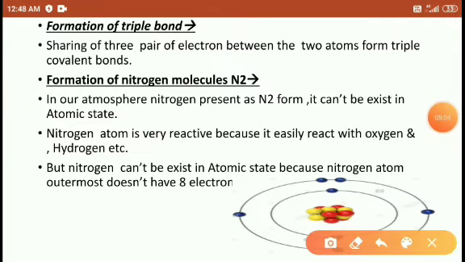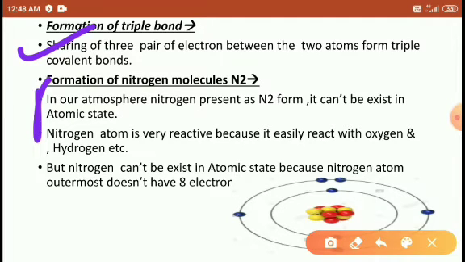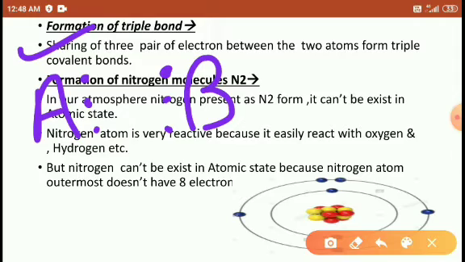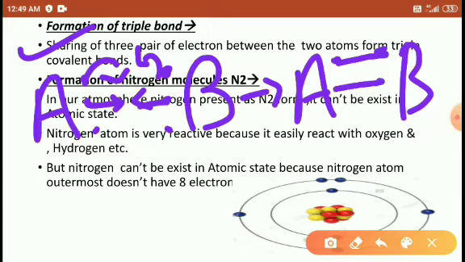So for the formation of a triple bond, first I will explain the definition. Here I am using an A atom which contains 3 electrons and another B atom which also contains 3 electrons, either the same atom or different atoms. This one shares, this one shares, then forms one bond between A and B. Next this one shares, this one shares, forming a second bond between A and B. This shares and this also shares, forming the third bond between the atoms.